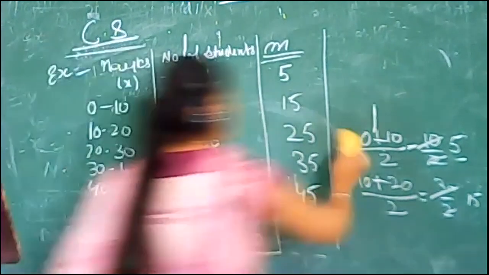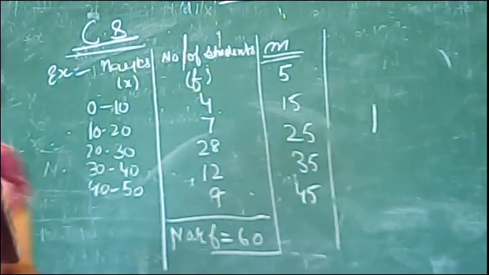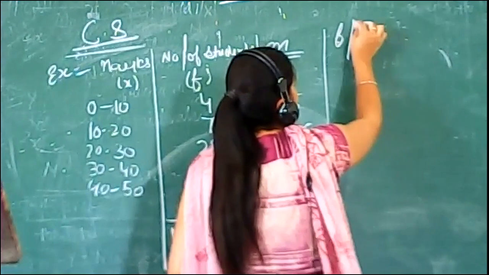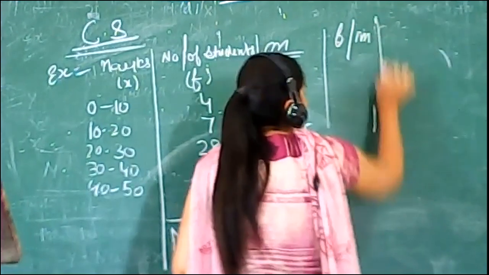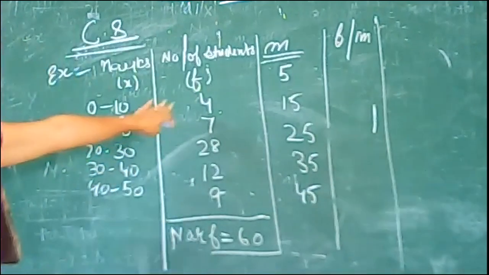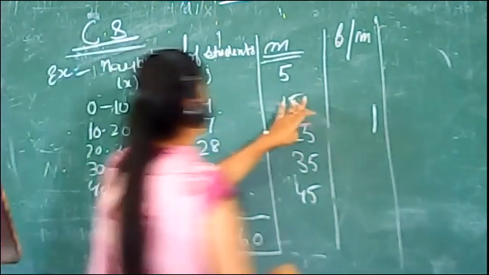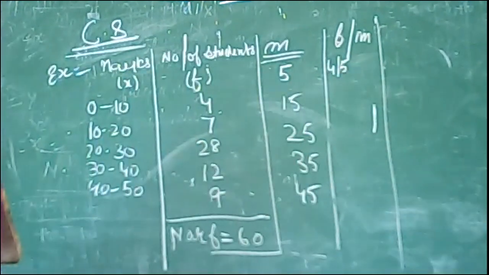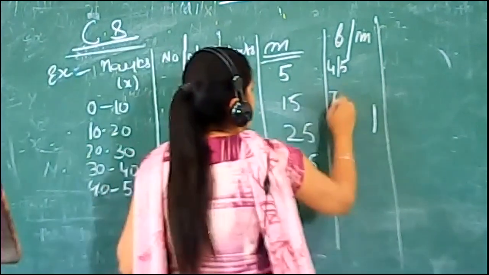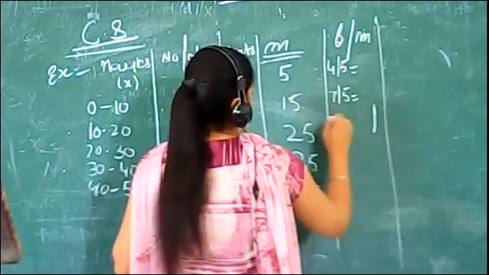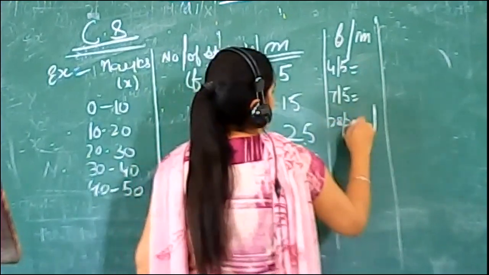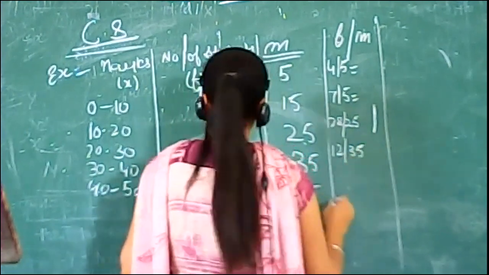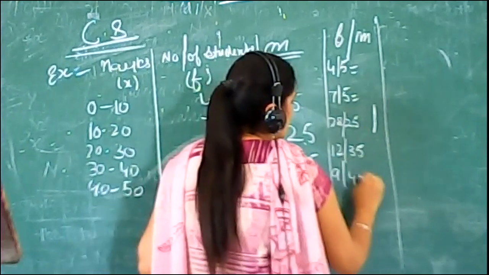So now find the reciprocal of the items, which is the frequency divided by the mid value. The frequency is 4 divided by 5, after that 7 divided by 15, 28 divided by 25, 12 divided by 35, and the last one is 9 divided by 45.